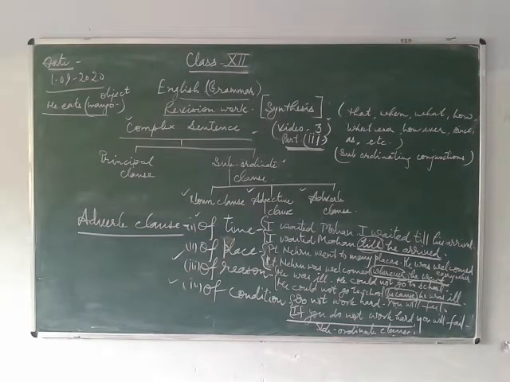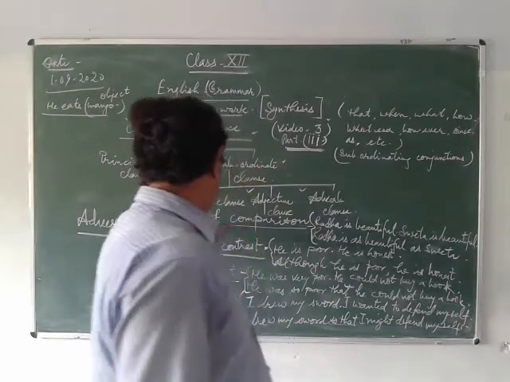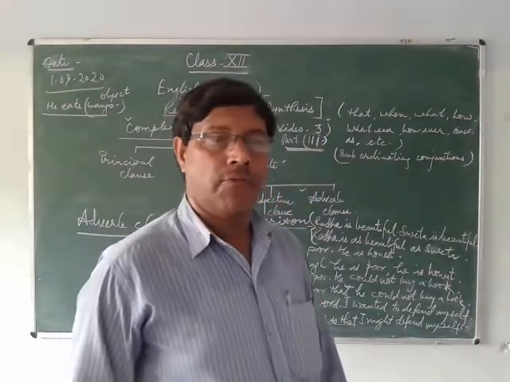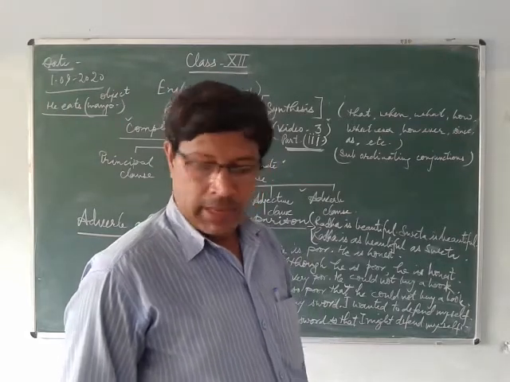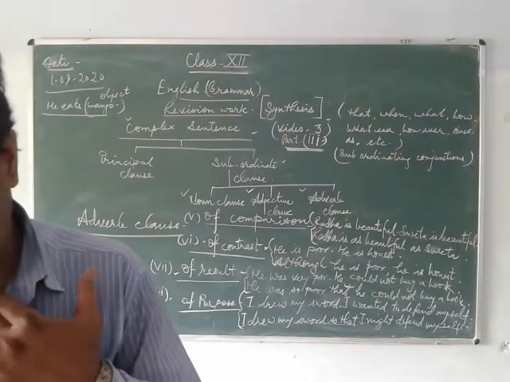Okay? Now, fifth one is here of comparison. When we combine two or more sentences into a complex sentence, we use the conjunctions of comparison.